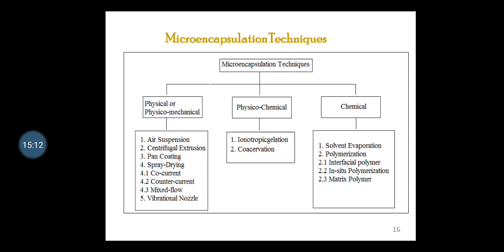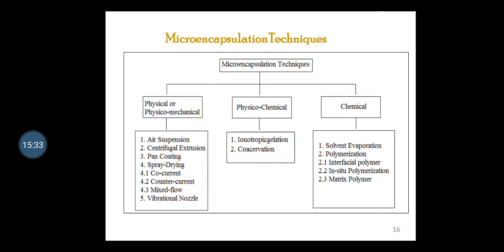Then the next methods are specially emphasized for the formulation of microencapsulation by means of physicochemical mechanism. The very first method under this category is the ionotropic gelation technique, and the second one is the coacervation method.